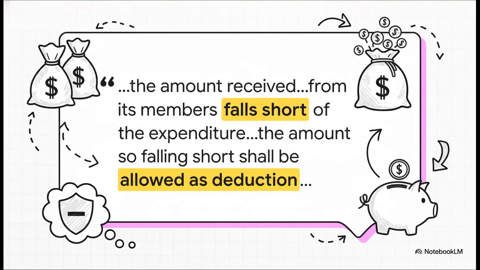The actual text of the law is pretty straightforward. I won't read it word for word, but the essence is this. If the money an association gets from its members is less than what it spends on their collective behalf, then that exact difference, that shortfall, is allowed as a deduction. It's a really powerful rule because it turns what would be a financial problem into a legitimate tax deduction.